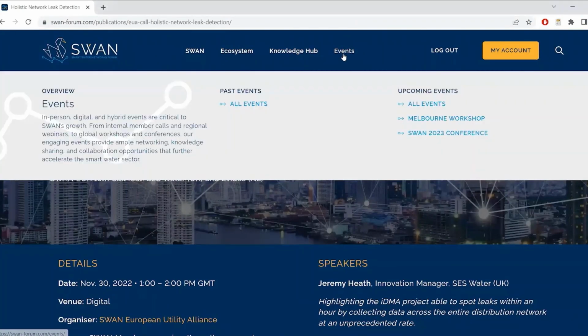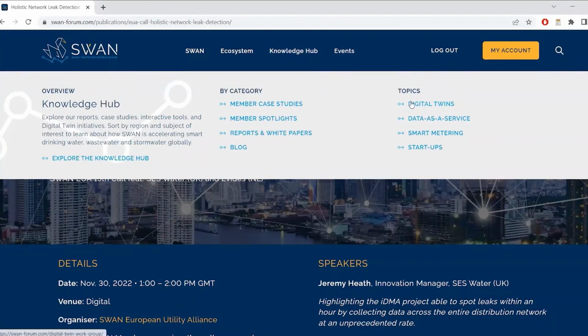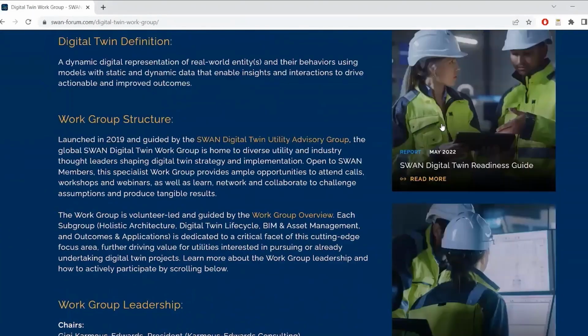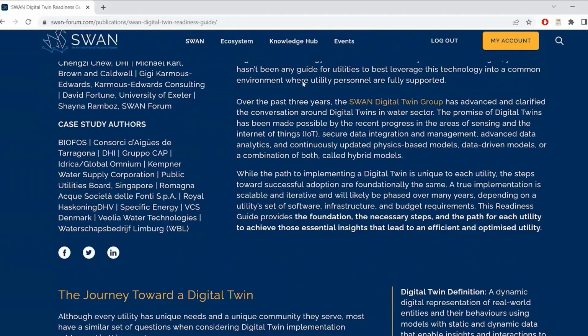There's also ways to get involved by your particular interest areas, such as digital twins, data as a service, smart metering, or startups, and gain access to great resources, such as in the Digital Twin group, you can download the popular Digital Twin Readiness Guide.